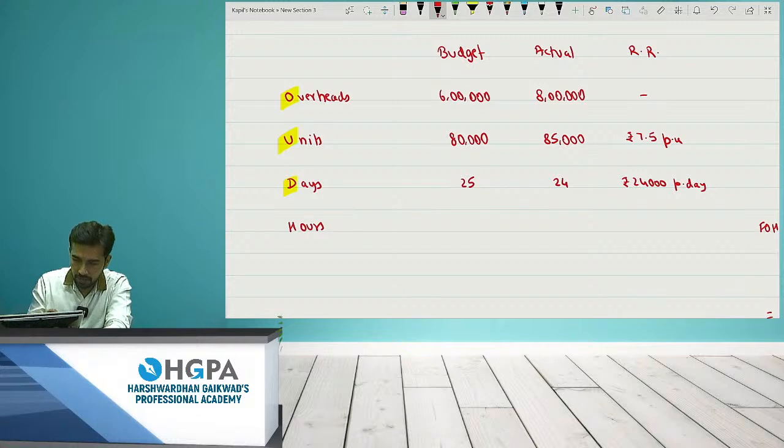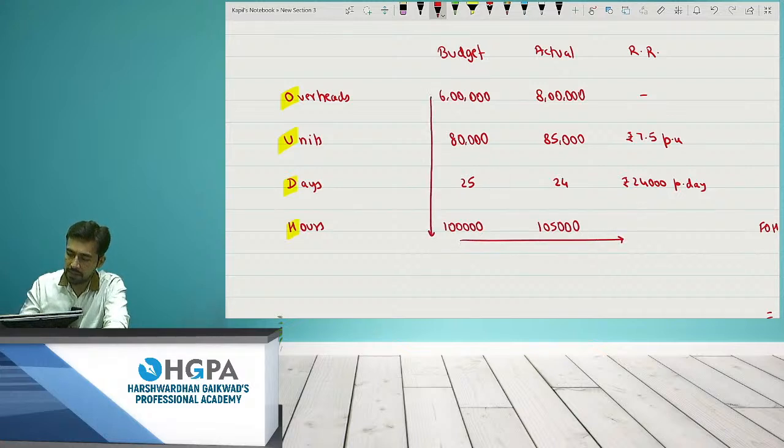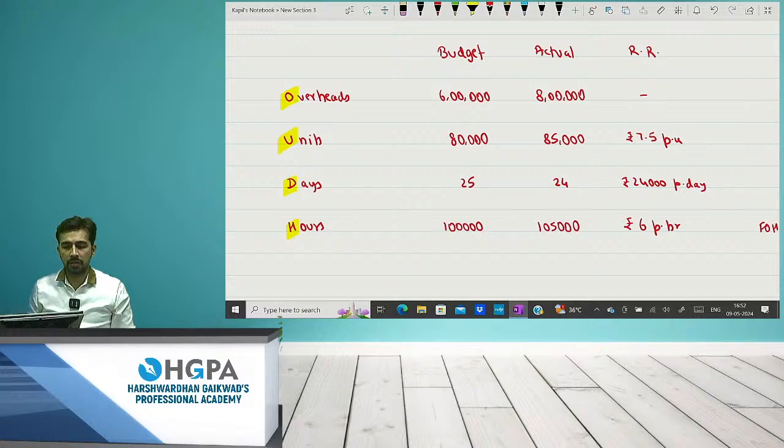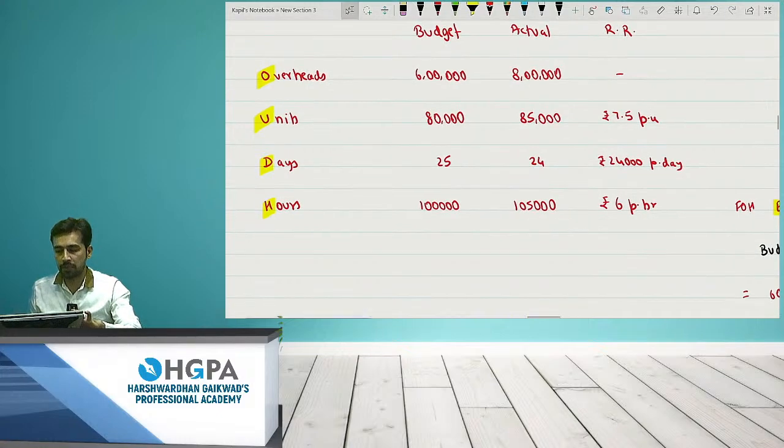Hours will be given. Let's say I give you 1 lakh hours, and the actual was 1,05,000. So what is the recovery rate? It will be 6 lakh divided by 1 lakh, so it will be rupees 6 per hour, right? It is rupees 6 per hour.